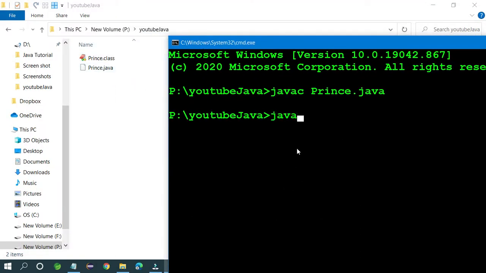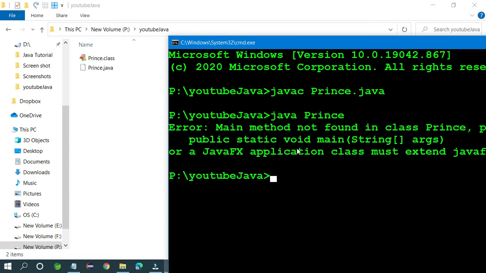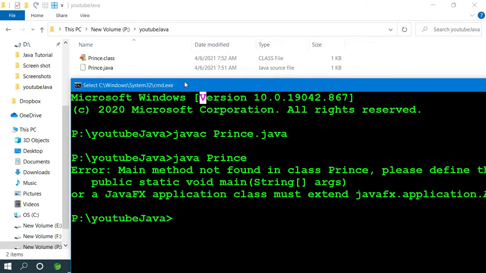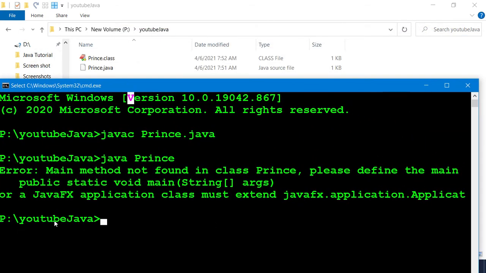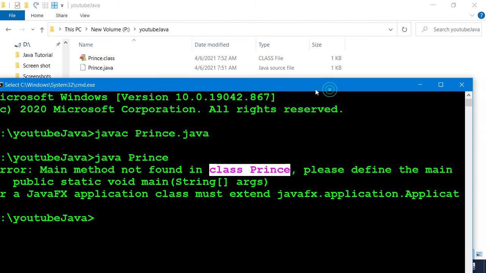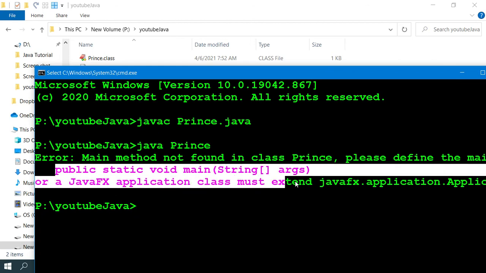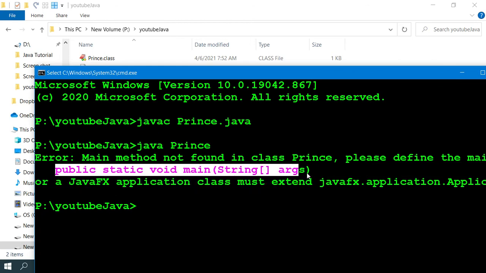When you run java Prince, it gives an error. Why? Main method not found in class Prince, and please define the main method as public static void main(String[] args). It's recommended like that.